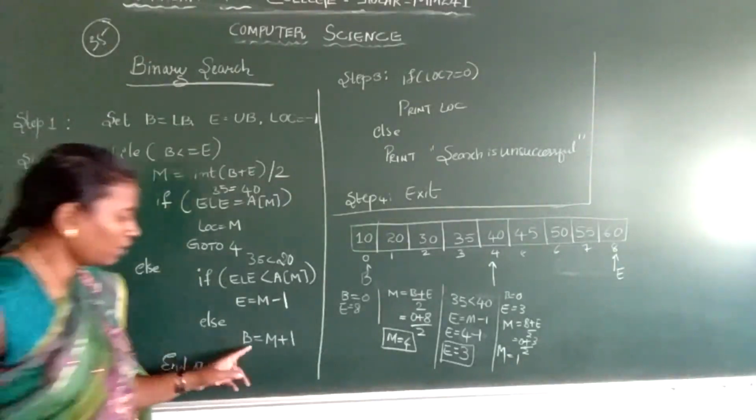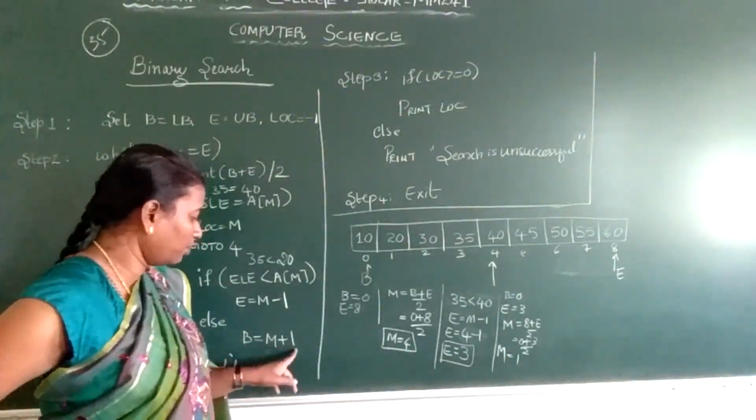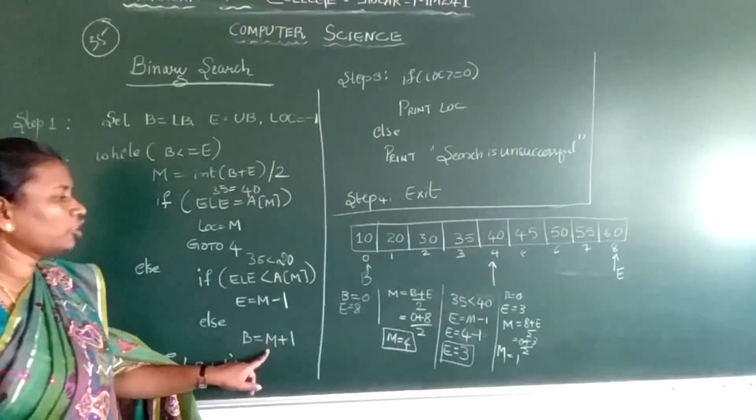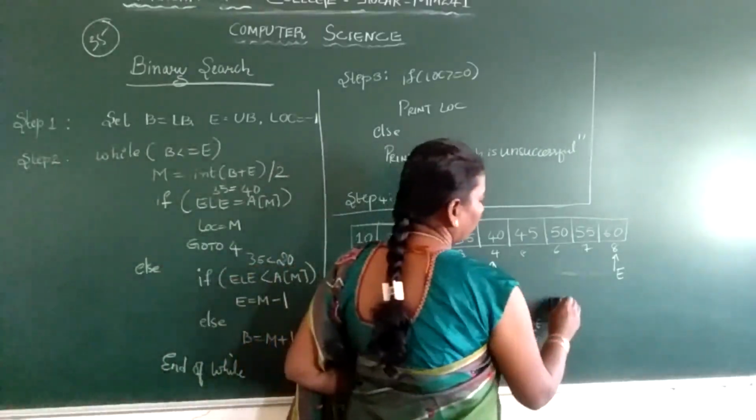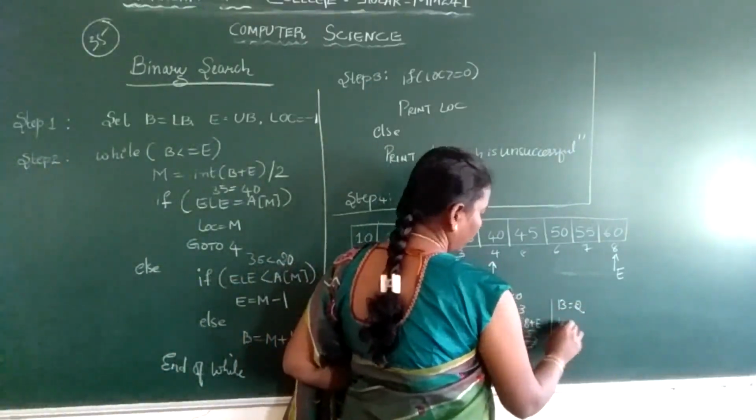So what we will do? We will change the beginning. Beginning will become mid plus 1. So what is your mid? Your mid was 1. 1 plus 1 is 2. So your beginning will change to 2. Your end will be 3.